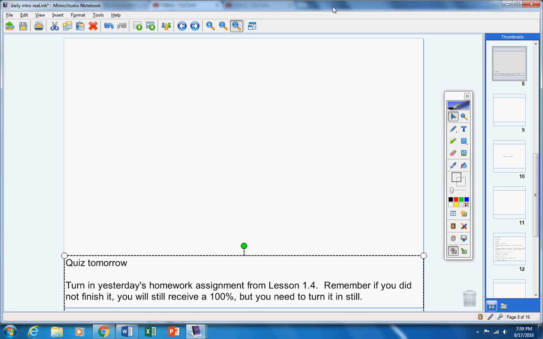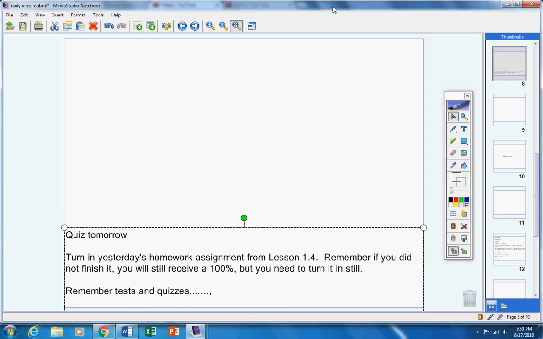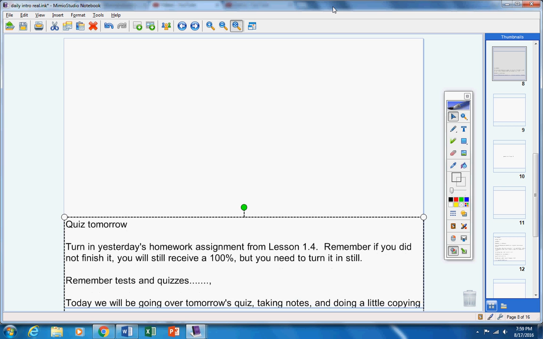You've got to turn it in to get credit, so please do that. If you did the entire assignment, you will get 5 bonus points on your quiz tomorrow. Now remember, if you're in the room on the day that we're taking a test or a quiz, you will take it. I don't care how many days you've missed unless you contact me first, okay? So when you're absent, please don't get behind.